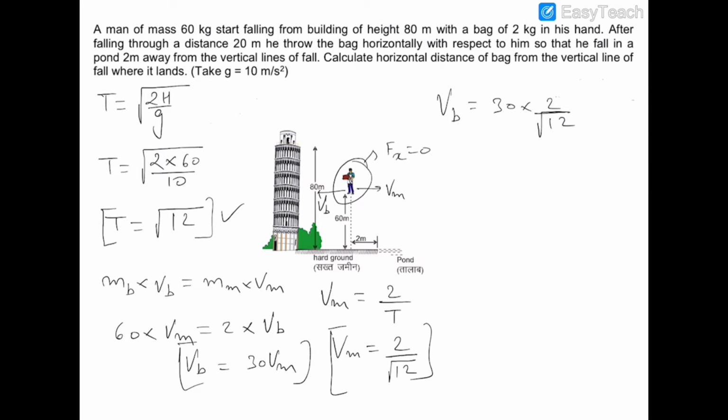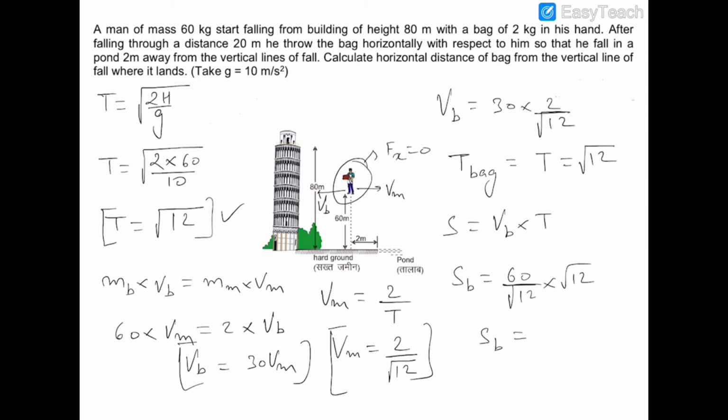So the distance by which this bag will move in the same time: because the bag has been given a velocity in the horizontal direction, the time of flight of the bag will also be equal to the time in which the man will fall in the pond, which is root of 12. So the distance s will be equal to velocity into time. So s of bag will be equal to 60 upon root 12 into root 12. So the distance moved by that bag will be 60 meters in backward direction.